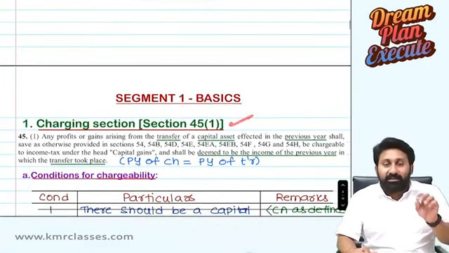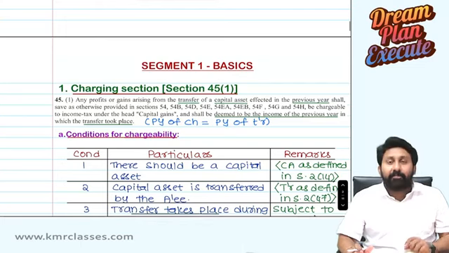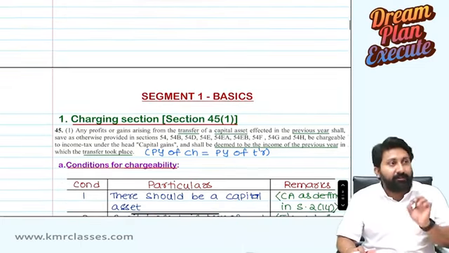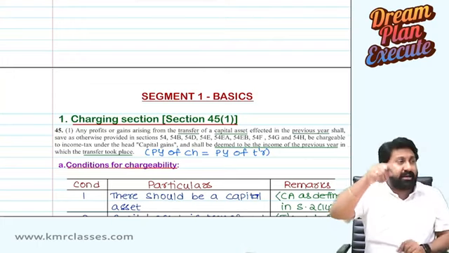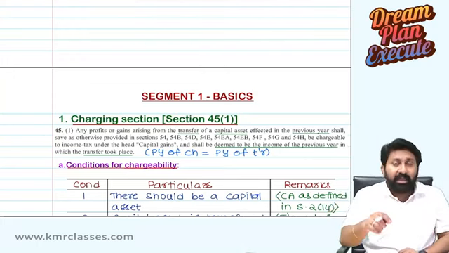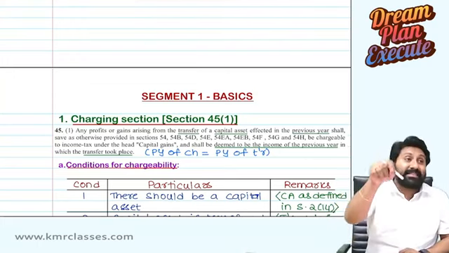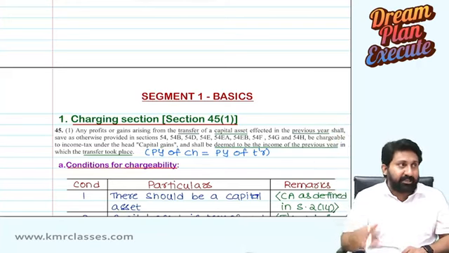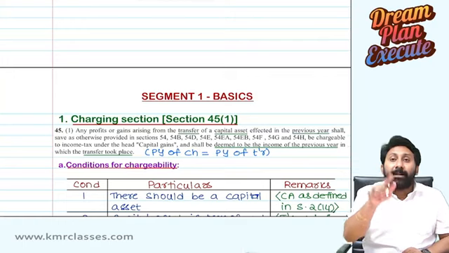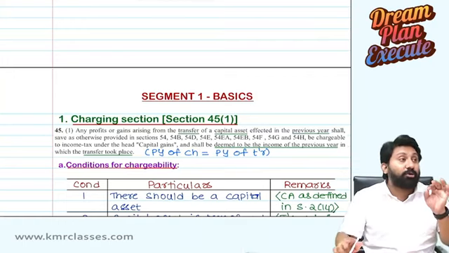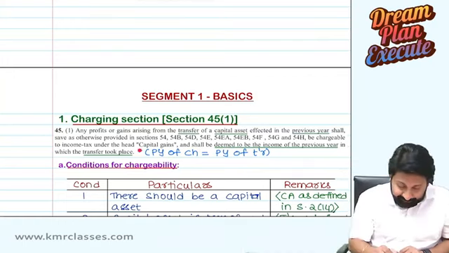So, what is the charging section? Any profits or gains from the transfer of a capital asset effected in the previous year shall be chargeable under the head capital gains, if it is not otherwise exempted under section 54 series of sections, and shall be deemed to be the income of the previous year in which such a transfer took place. Okay, next.